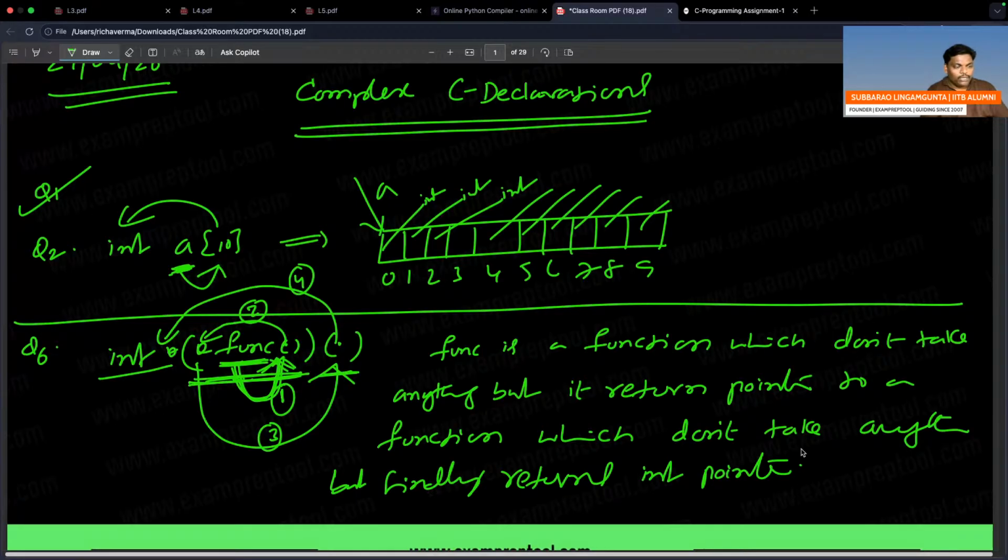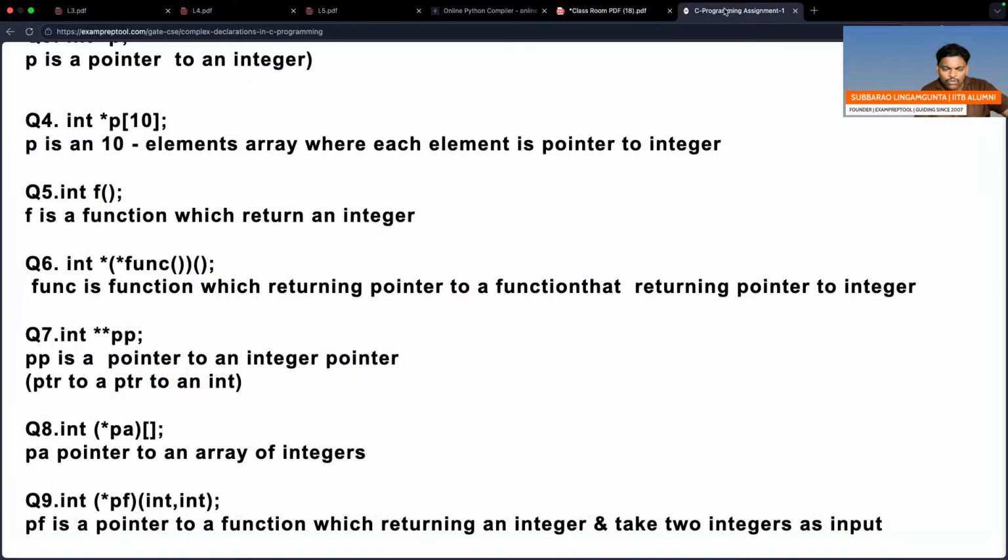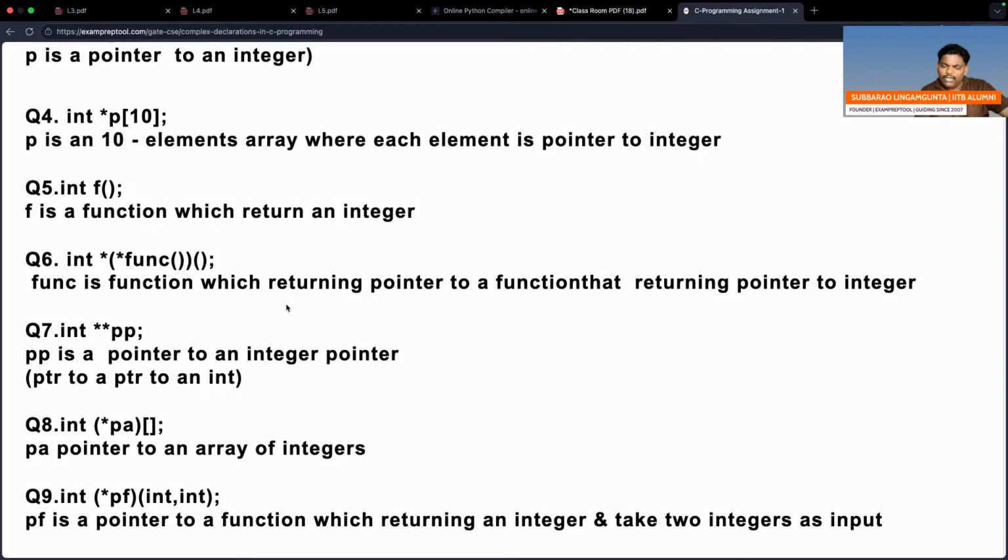So in question number 6, it is going to be a very interesting declaration. This topic is called complex C declaration. I will go to question number 6 one time. I have given one example also. You will get the clarity. Question number 6. Have I given any example? No, I have not given. I think further examples are also there. We will see that. Don't worry.